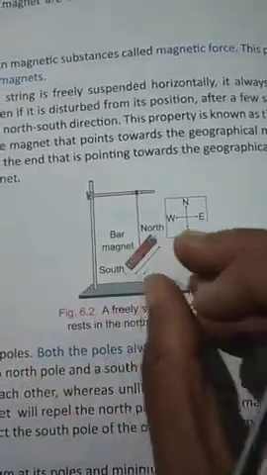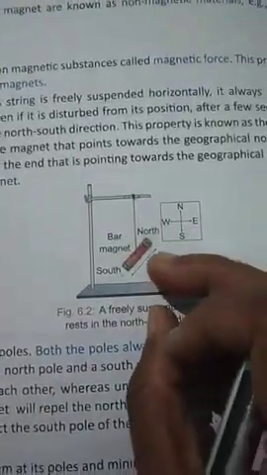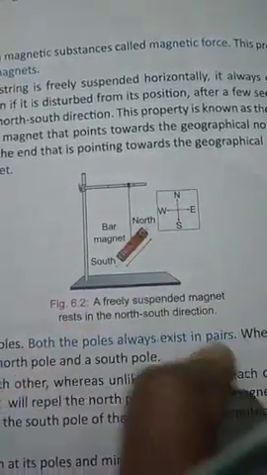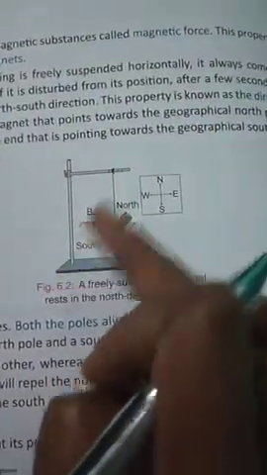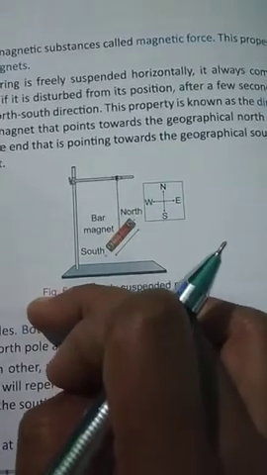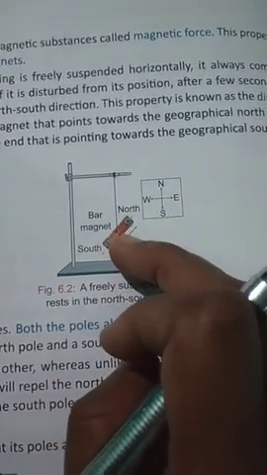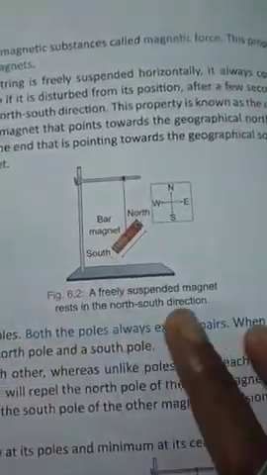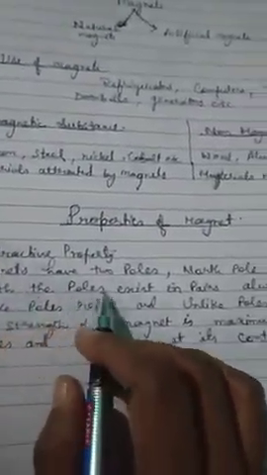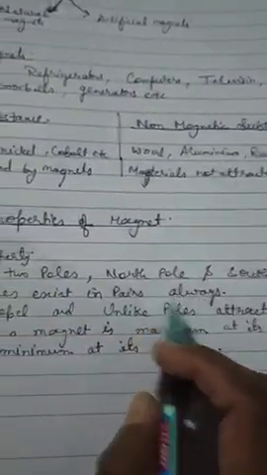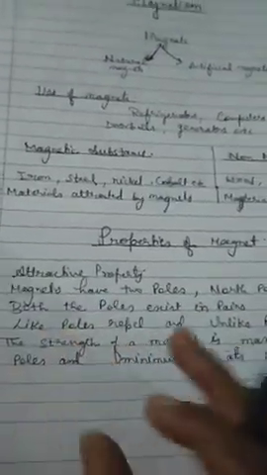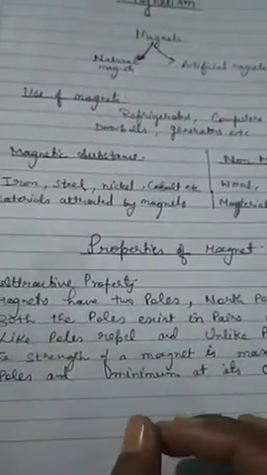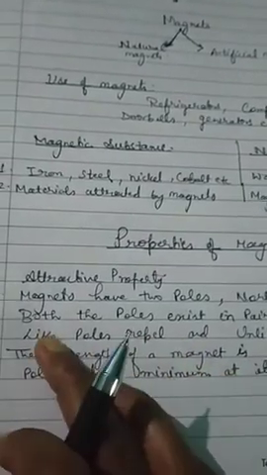If you just disturb its position, then after a few seconds you will see that when the magnet comes to rest, it will rest in this direction only, north and south direction. So through this we can understand that a magnet has two poles, north pole and south pole. Now the third property of a magnet is that both the poles always exist in pairs.